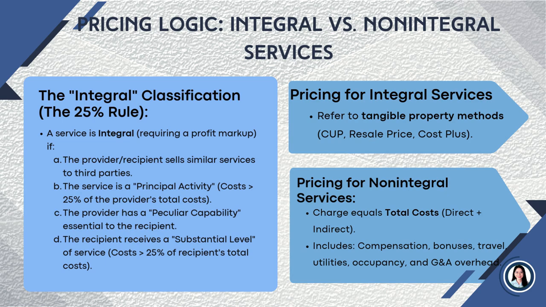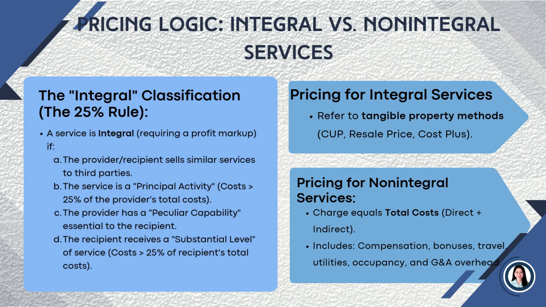Instead, they use the same methods used for tangible properties such as CUP method or comparable uncontrolled price, which is looking for an identical service provided between two independent companies and using that exact price. Second is the cost plus method, taking the total cost of providing the service and adding a markup or profit margin. Third is the resale price method, which is taking the price the service was eventually sold for to an outside customer and subtracting an appropriate profit margin to find the internal price.